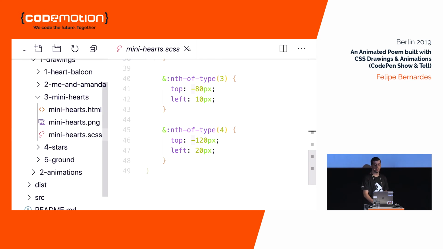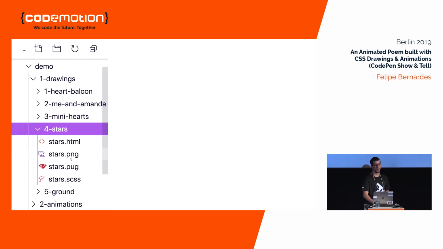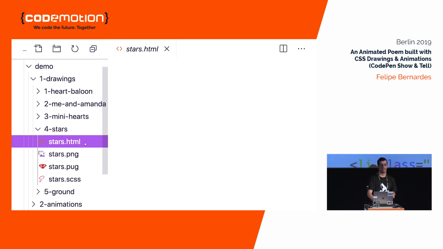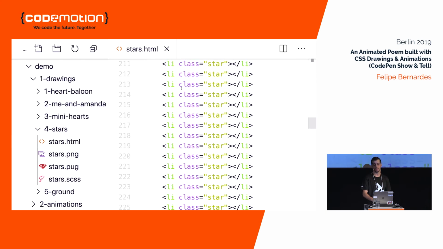Let's see now the stars. Can anyone tell me what are these basic shapes for the stars? They are squares, right? But the trick is, I have 500 stars in the presentation. So if we scroll the HTML, we have a list and 500 items.